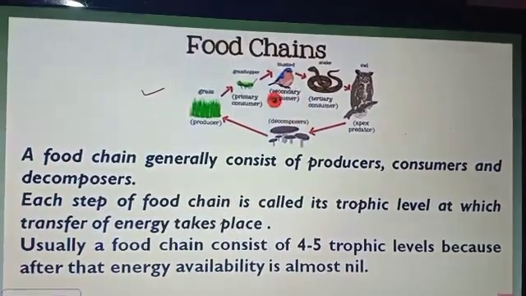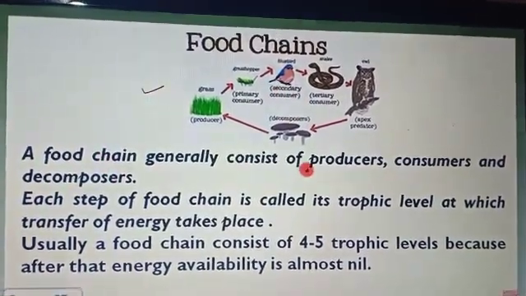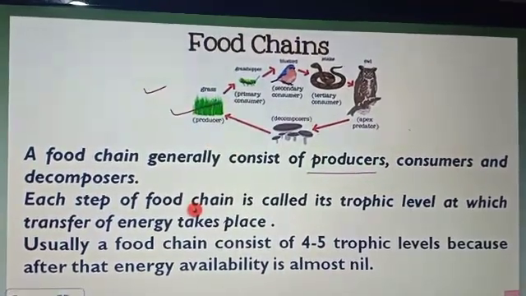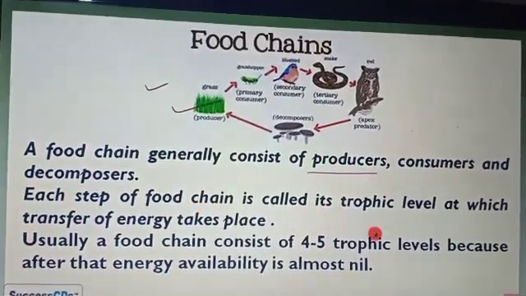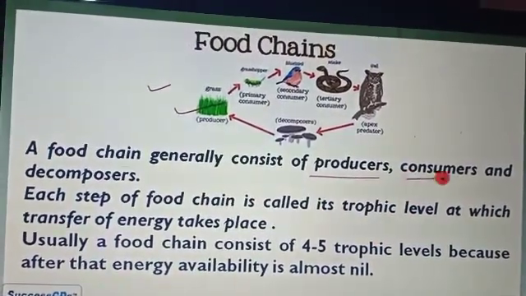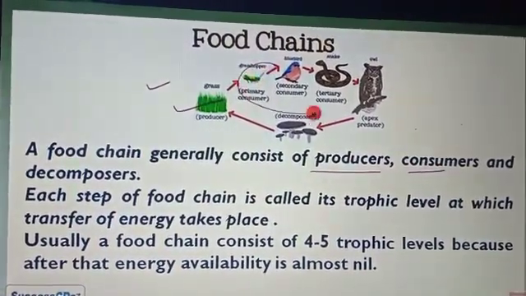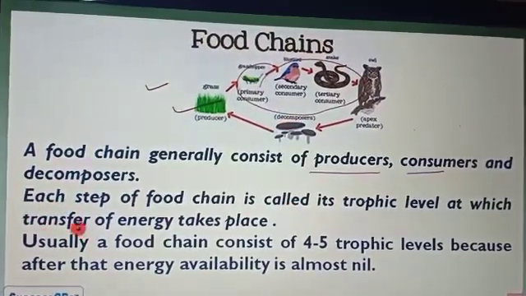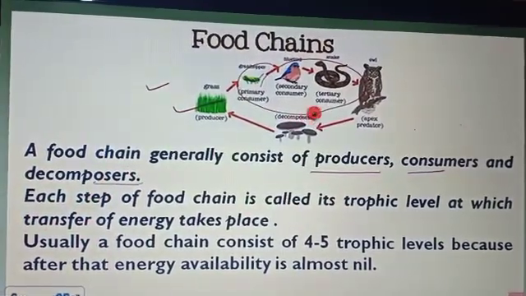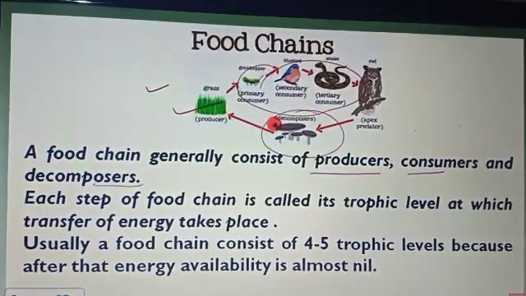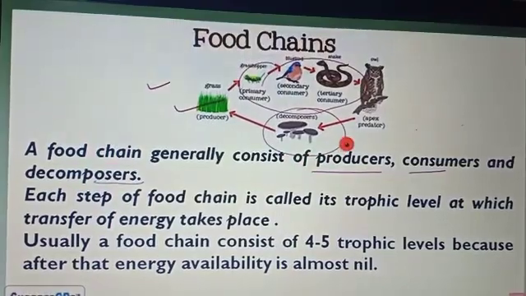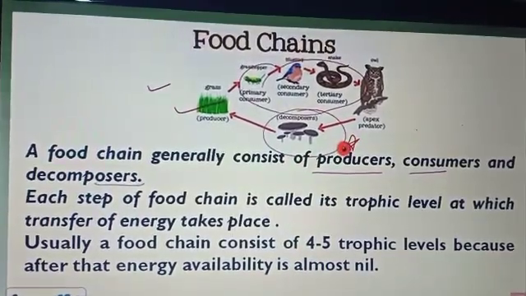Now the food chain, as we study, has different kinds of organisms which belong to different categories. A food chain generally consists of the producer, that means the organism that makes its own food. Then the consumer, all the other things that come under the consumer, and the decomposer as well.